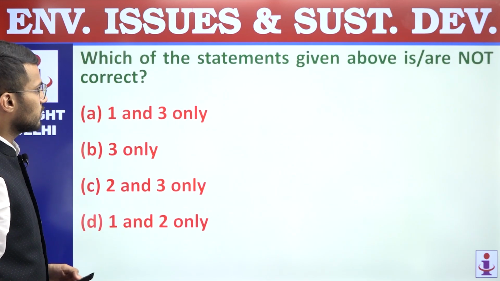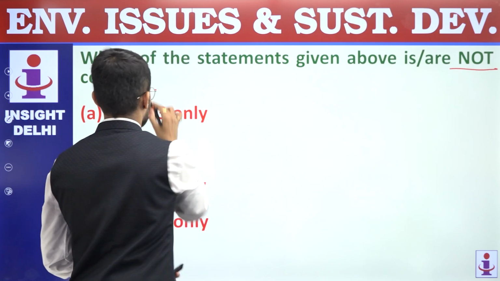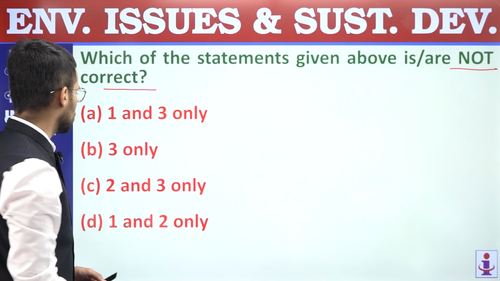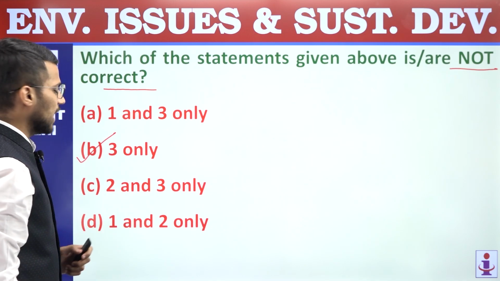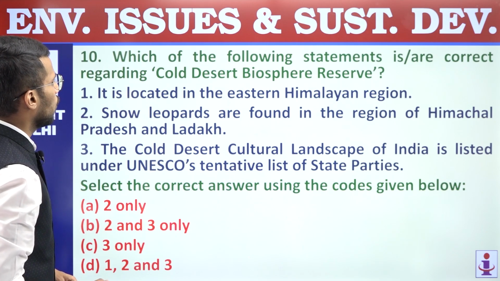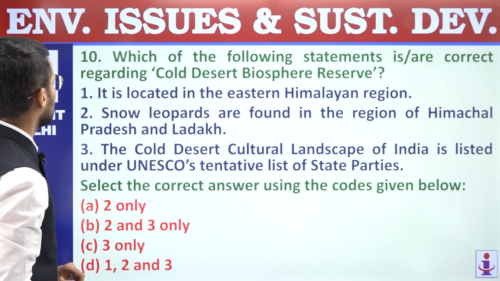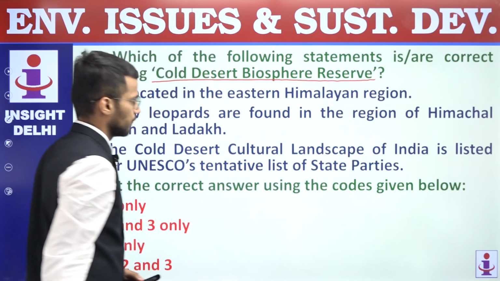And we are supposed to find out statements which are not correct, right? So only the third statement is not correct and hence the answer is B. Question number 9, answer is B. Next, question number 10. Which of the following statements are correct regarding cold desert biosphere reserve, right?